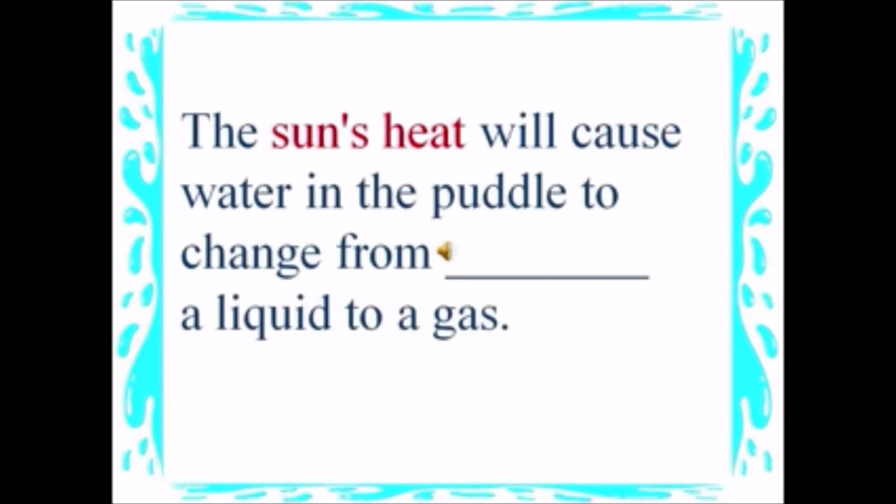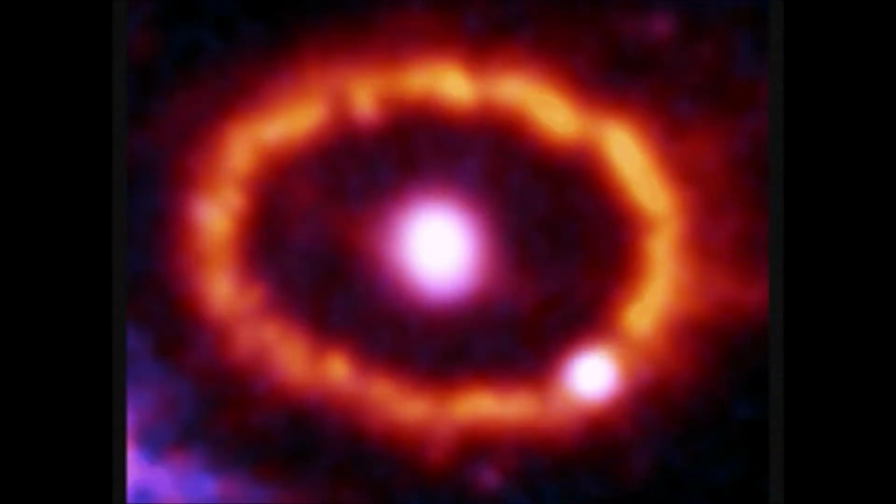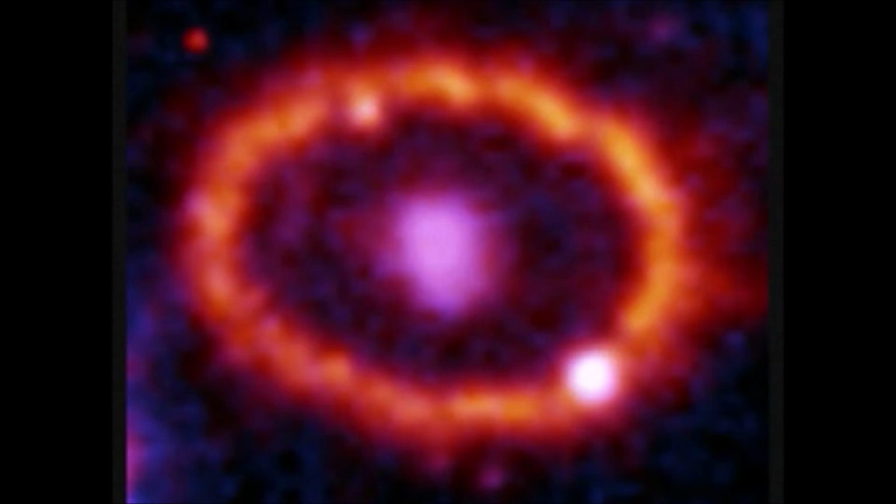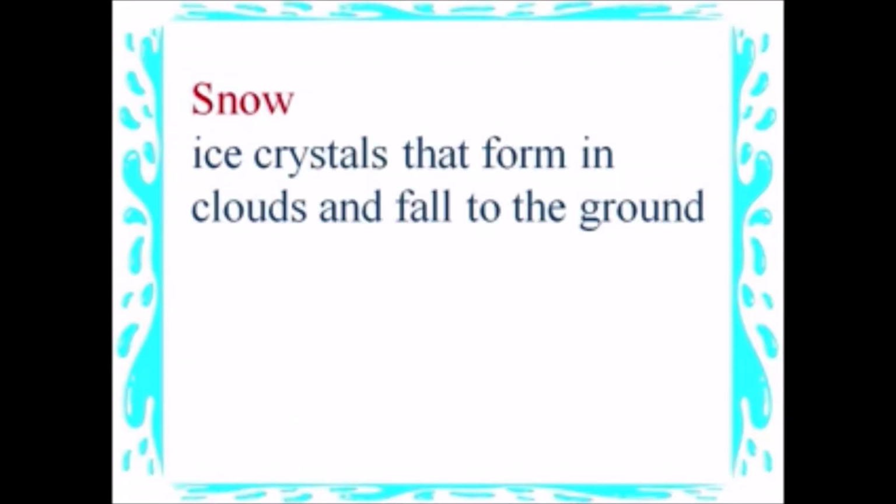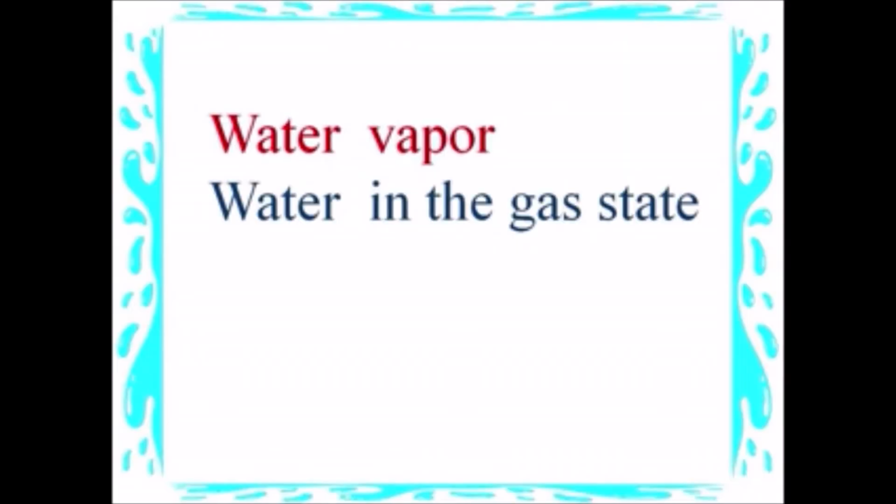The sun's heat will cause water in the puddle to change from a liquid to a gas. Snow, ice crystals that form in clouds and fall to the ground. Water vapor, water in the gas state.